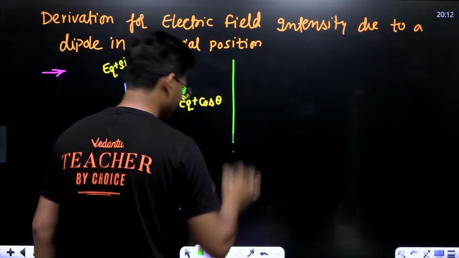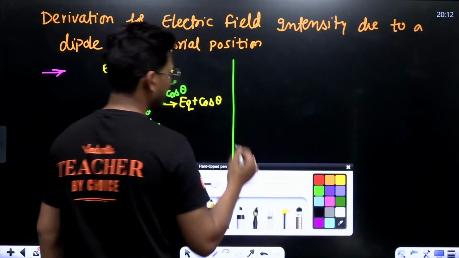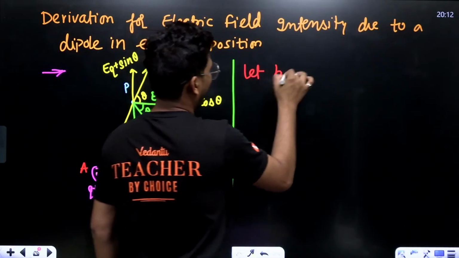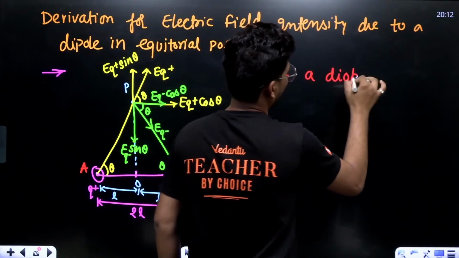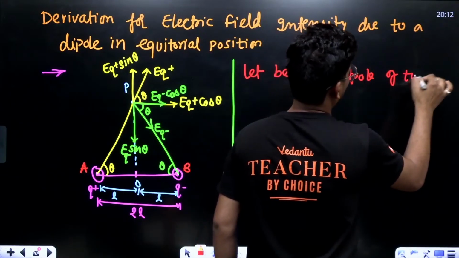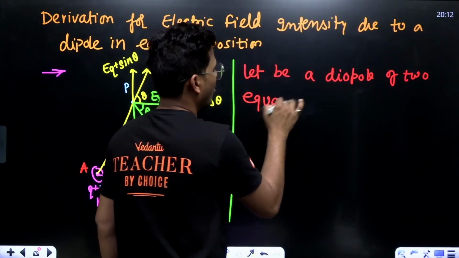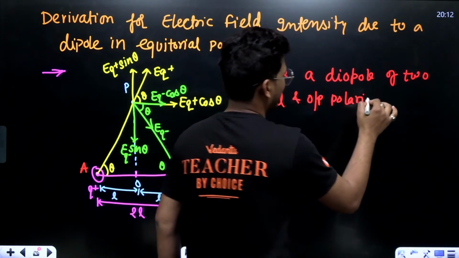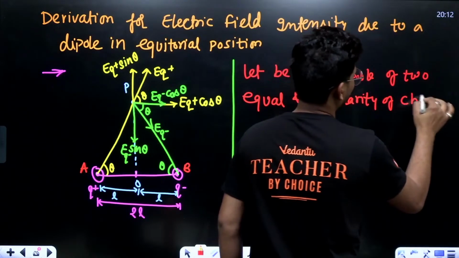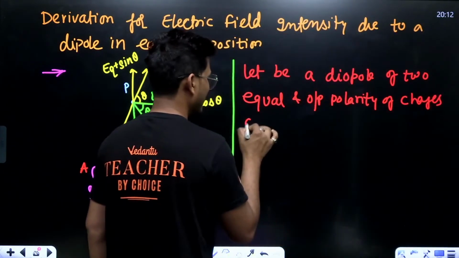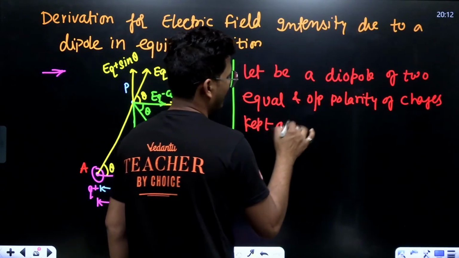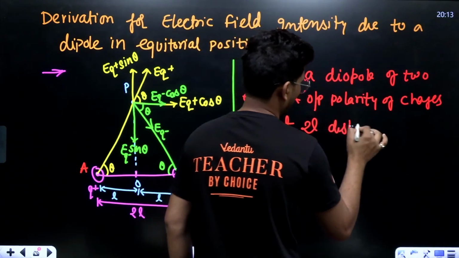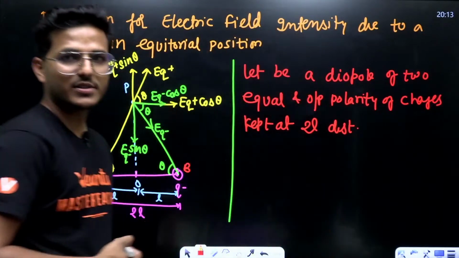Now see, let there be a dipole of two equal and opposite polarity charges kept at 2L distance, right, at 2L distance.